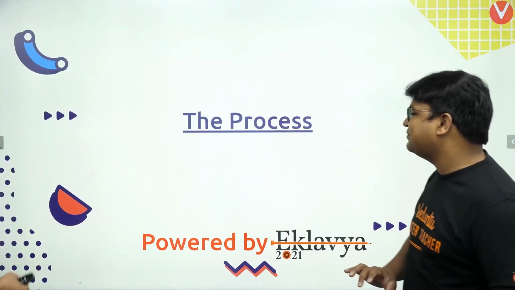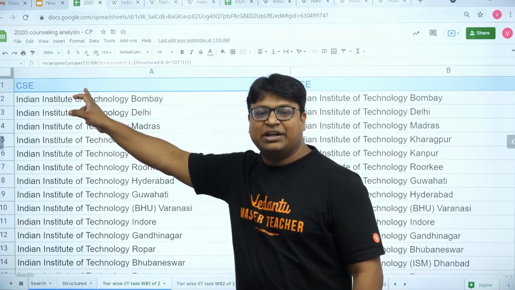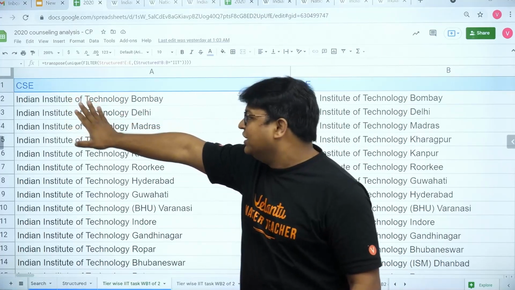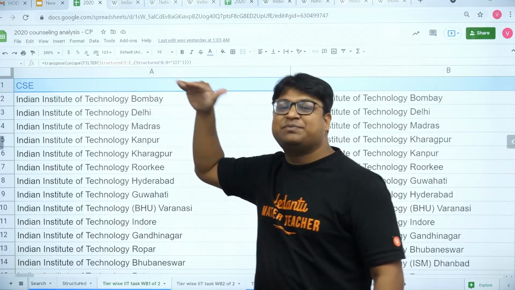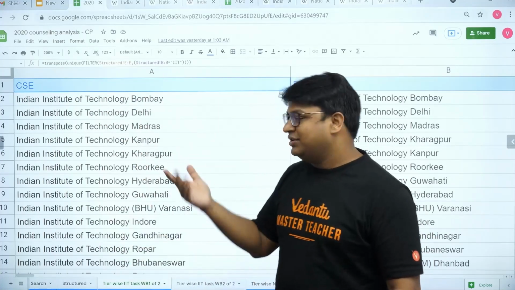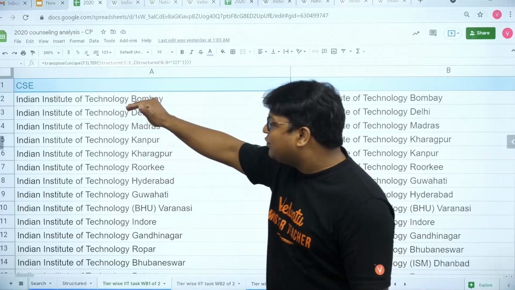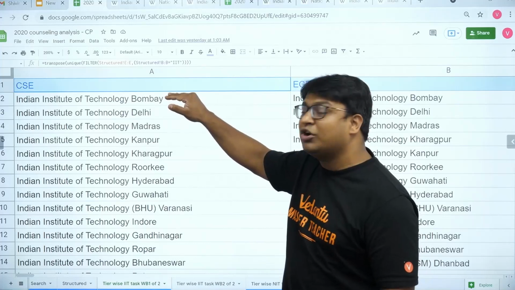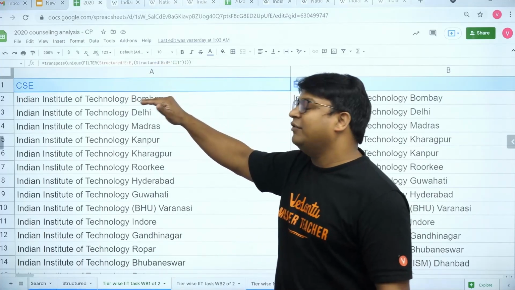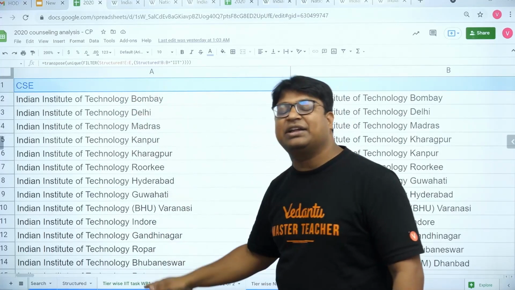Okay, so I'll try to explain. This is CSC written here, which is computer science basically. We checked in which IITs computer science is present. It's present in all the IITs. Then I wrote Bombay first, because computer science in Bombay closed earlier than in any other IIT.